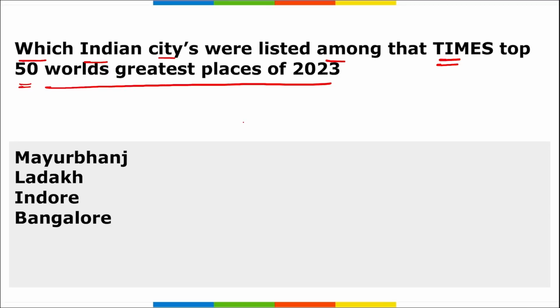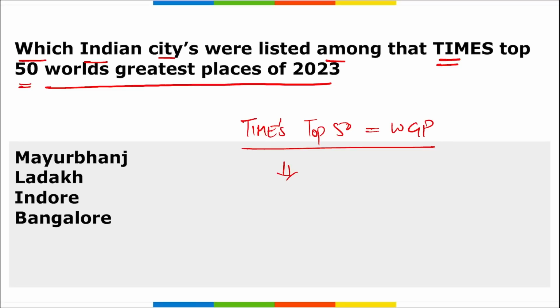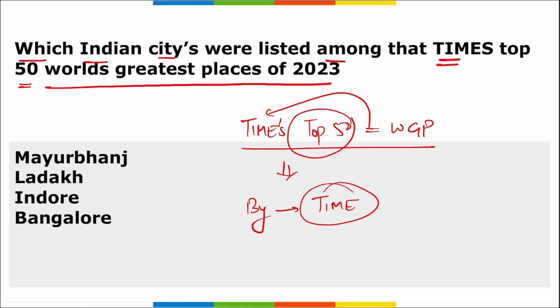Apart from this, remember, a question can be asked that the world's greatest places of 2023 list is released by whom? This list is released by Time, and it is for the top 50 world's greatest places.